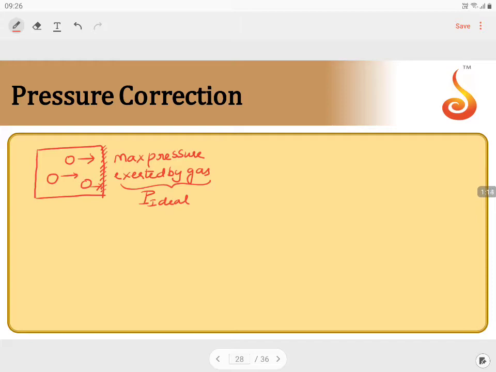But now when you compare the same statement in a real gas situation, this is your ideal. Now if I take a real gas, let us say this is the molecule present at the center.